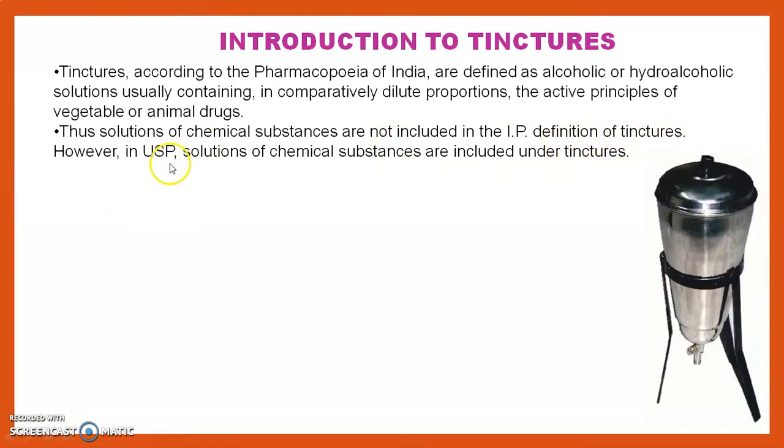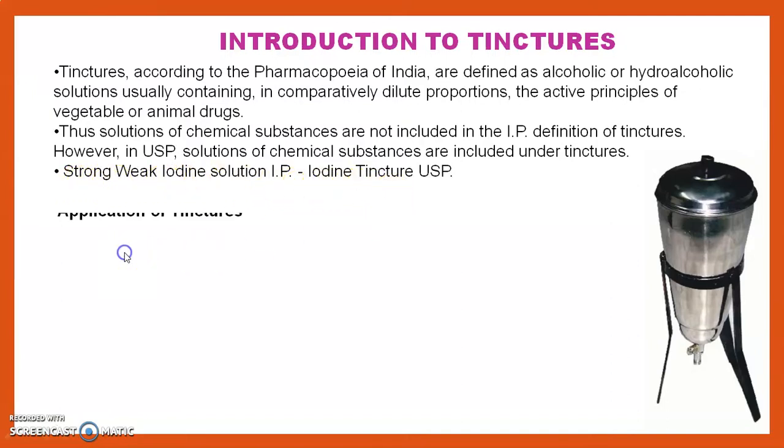However, in the USP, United States Pharmacopoeia, solutions of chemical substances are included under the tinctures. In India, only the drugs from natural sources, that is from vegetable and animal sources, are included under the tinctures, but according to the USP, chemical substances are also included under the tincture. Examples: strong iodine solution IP, weak iodine solution IP, iodine tincture USP.